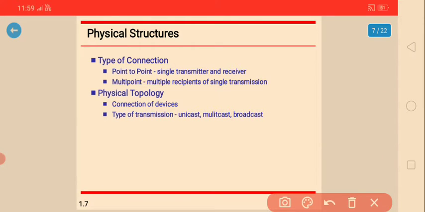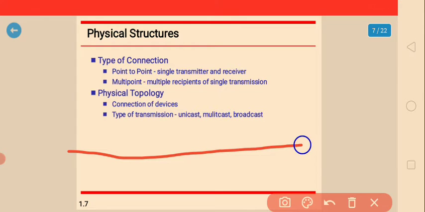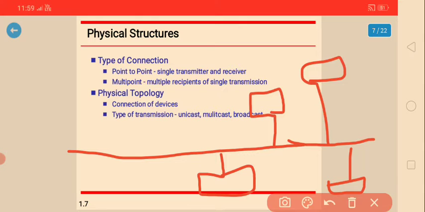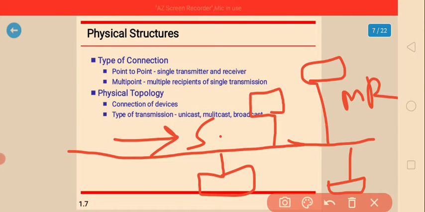So next one, multi-point, the multiple recipients of a single transmission. Multiple recipients in the sense of what here, one single transmission. In this transmission, here is one connected system, here is another connected system, and here is also one connected system. So this is what we are going to call a single transmission and these are the multiple recipients.